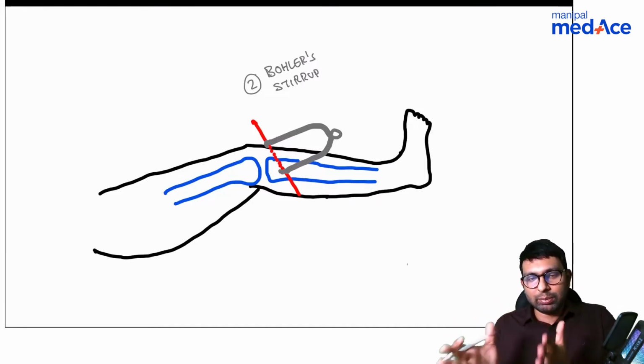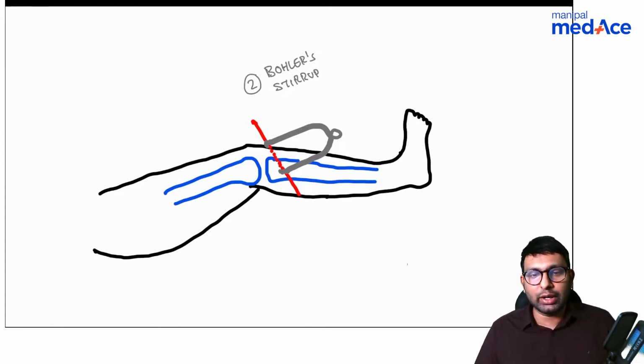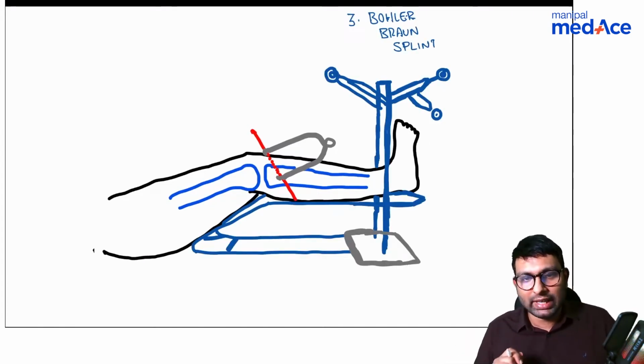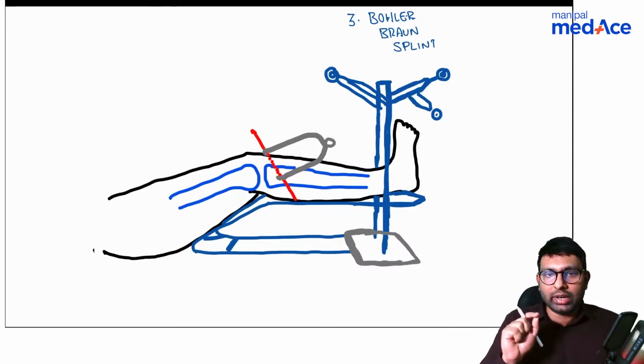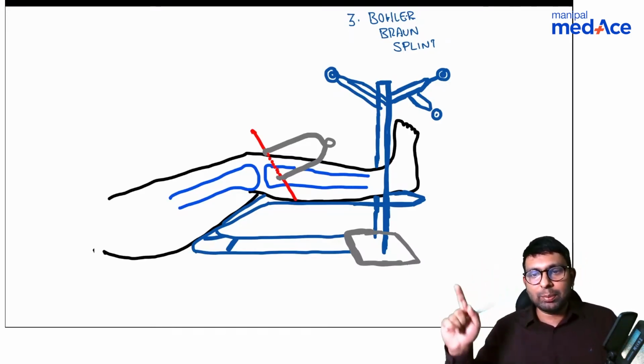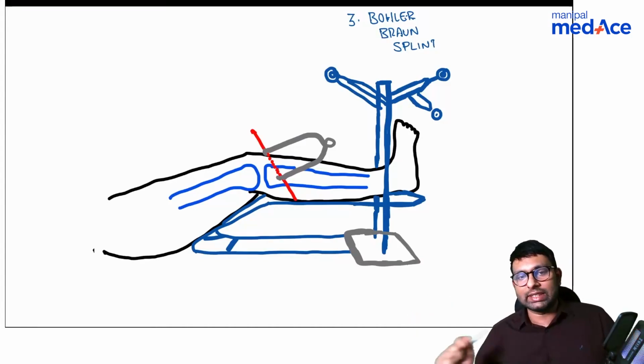We have to keep this leg in immobilization in some kind of device, and that device is a Bohler Braun splint. You will keep it in a Bohler Braun splint, and the advantage of this splint is that it has these 3 pulleys. You can see these 3 pulleys, so you will get different angles of placing the traction.